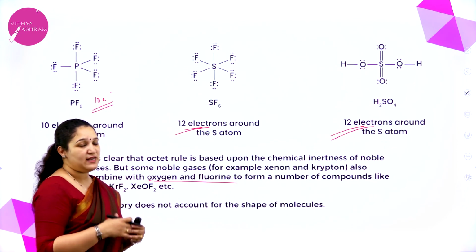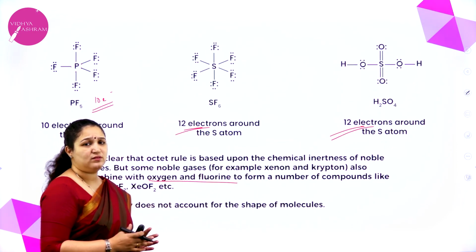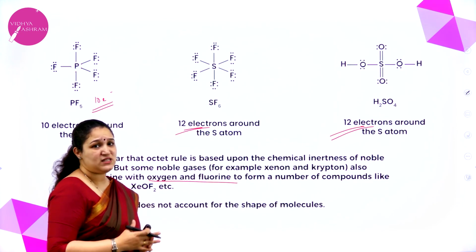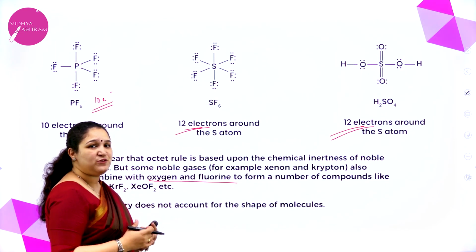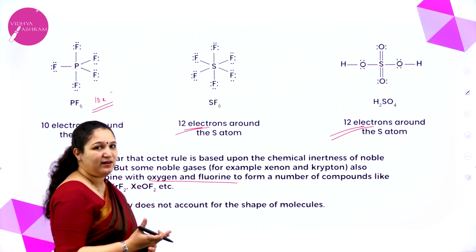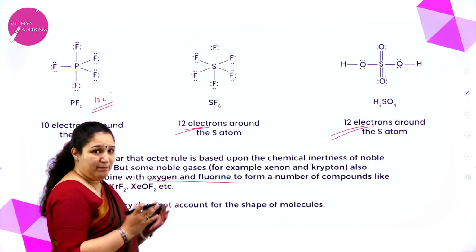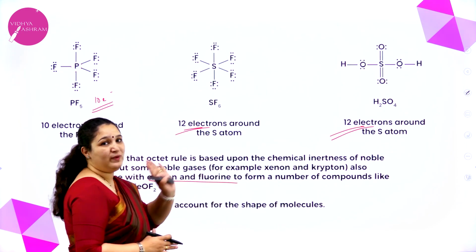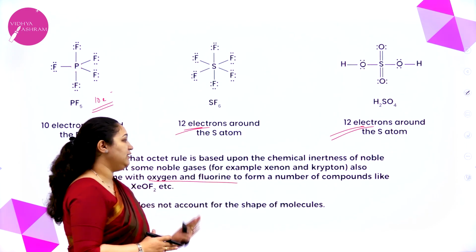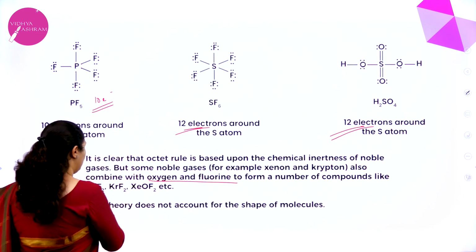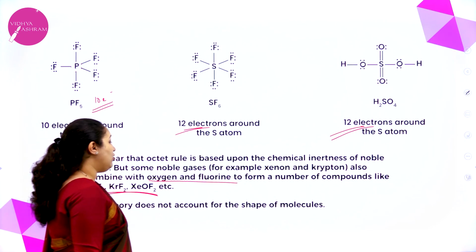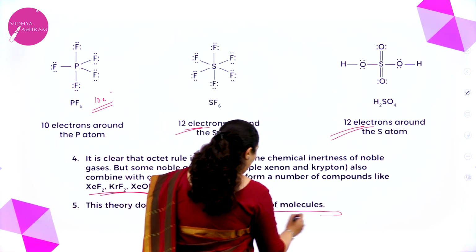All the noble gases had an octet in their valence shell, that is 8 electrons, and they are very stable and very inert, due to which we considered that if they get 8 electrons they will become very stable. But later it was found that even these noble gases react with oxygen and fluorine to form different types of compounds. Okay.